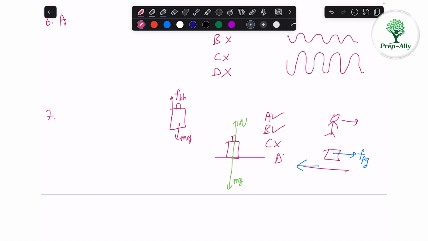So there is a force applied on this person due to ground. So D option is also correct. So in C option there is no frictional force acting. So C is the answer for this question.